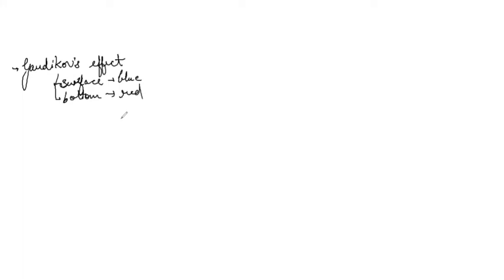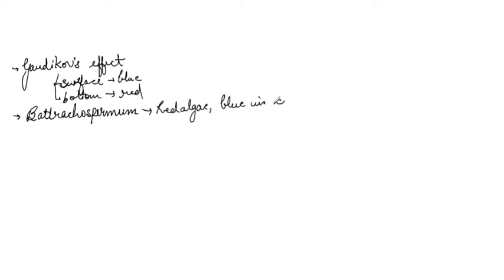absorbing. Now one example of a red algae which is blue in color is Batrachospermum. It is a red algae, but it is blue in color. Right? This color is actually because of the pigments present in them.